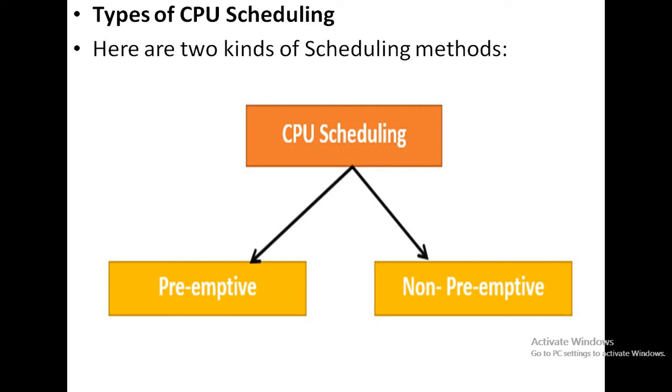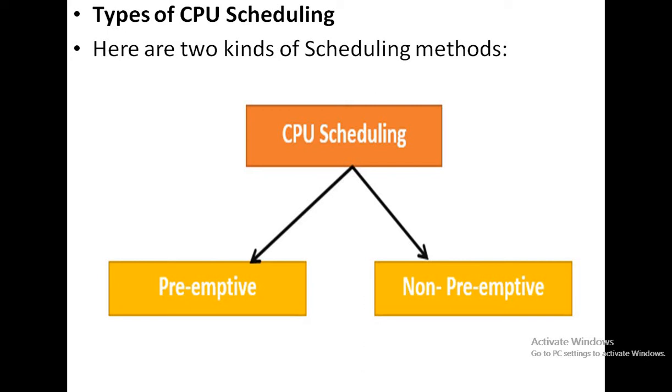In case of preemptive CPU scheduling, the processor will jump to the ready queue in the middle of the execution of the current process. The processor will jump to the ready queue and select one process for its execution. Then that type of scheduling is called preemptive CPU scheduling.